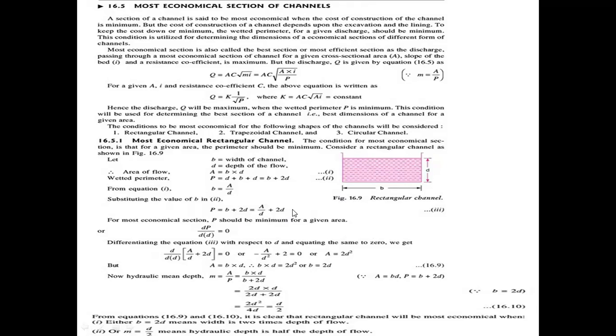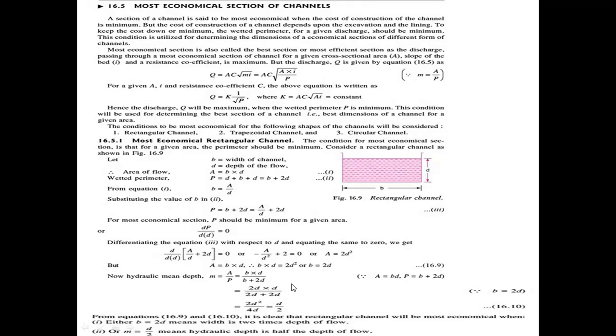Here area equals b into d, and the wetted perimeter P comes as b plus 2d. Substituting b equal to 2d: 2d into d over 2d plus 2d, so 2d square by 4d.